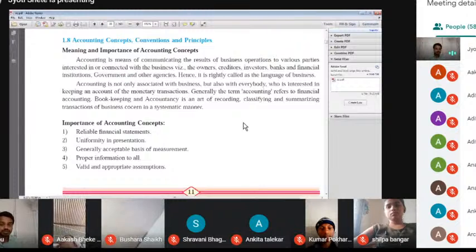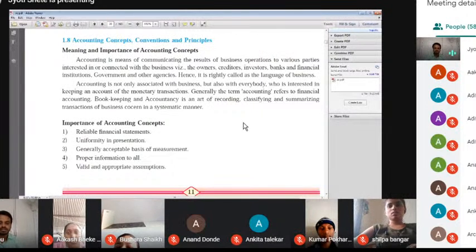So what do we mean by accounting? Accounting means communicating the results of business operations to various parties. Accounting is not only associated with business but also with everybody who is interested in keeping an account of monetary transactions. First of all, what is meant by monetary?